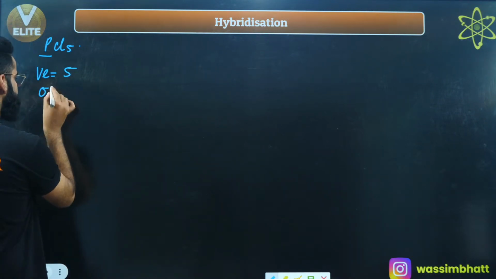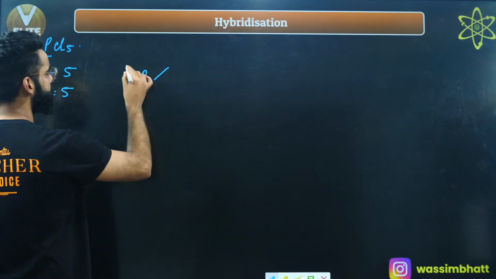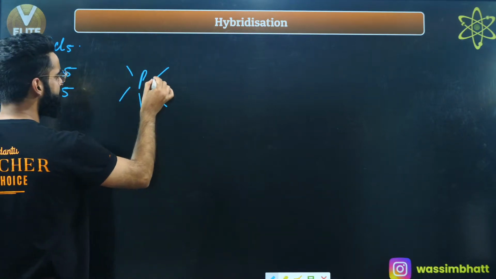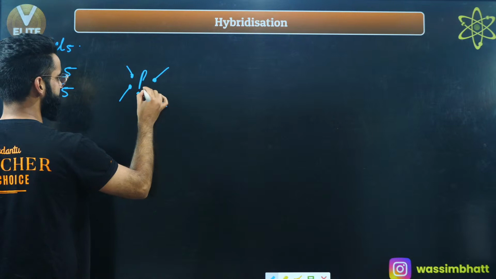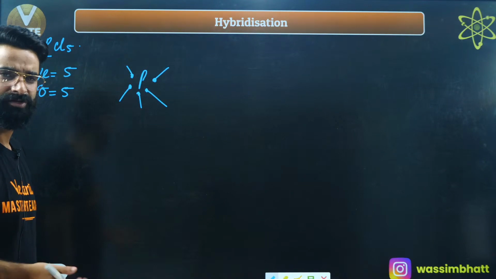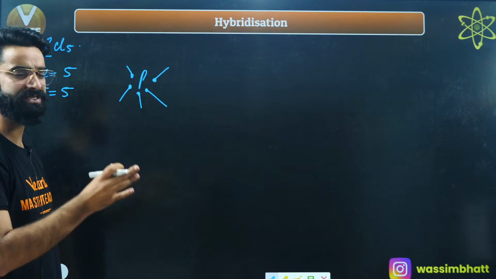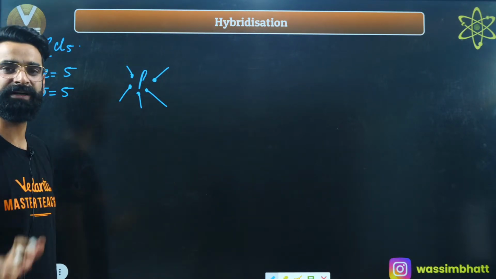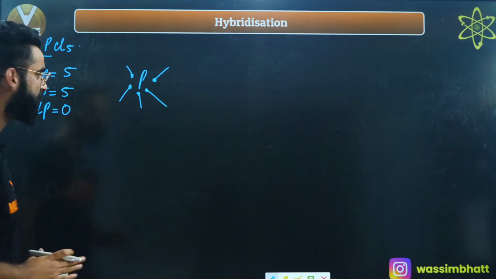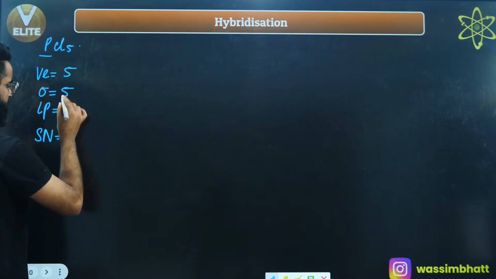The number of terminal atoms is always equal to the number of sigma bonds. So 5 sigma bonds basically, right? Phosphorus is making 1, 2, 3, 4, 5 bonds. This phosphorus had 5 valence electrons, and it is using all 5 valence electrons to form 5 sigma bonds. So will there be any electron left on phosphorus from its valence shell which has not participated in the bonding? No. So there is no lone pair on phosphorus. Lone pair is 0. If you got the number of sigma bonds, you got the number of lone pairs. If I ask you about the steric number, you will say sigma plus lone pair, 5.